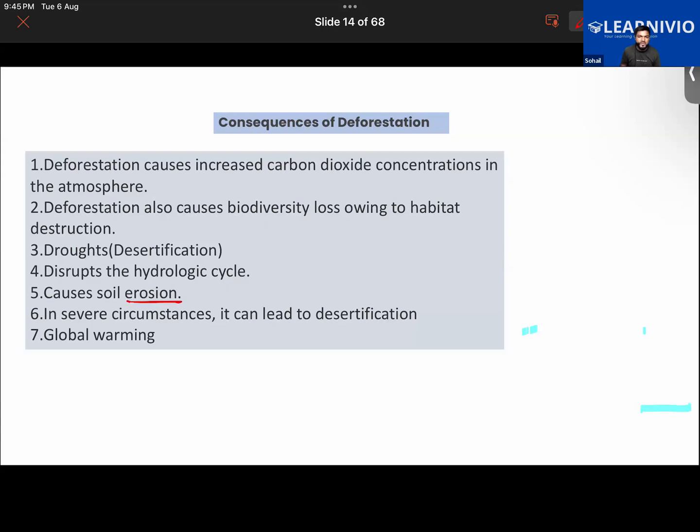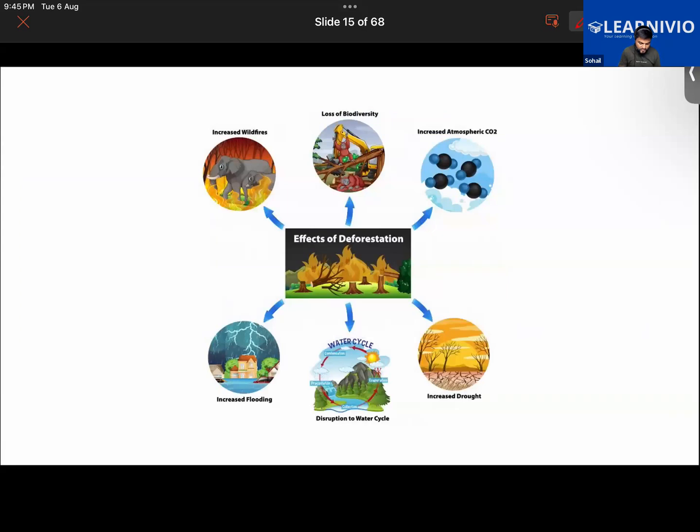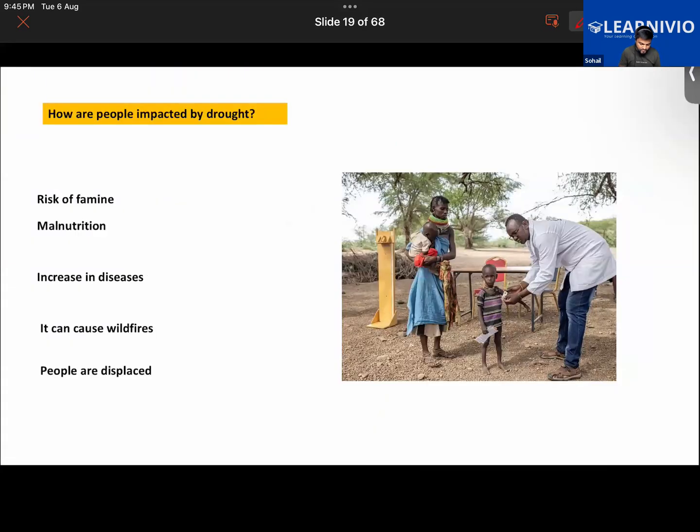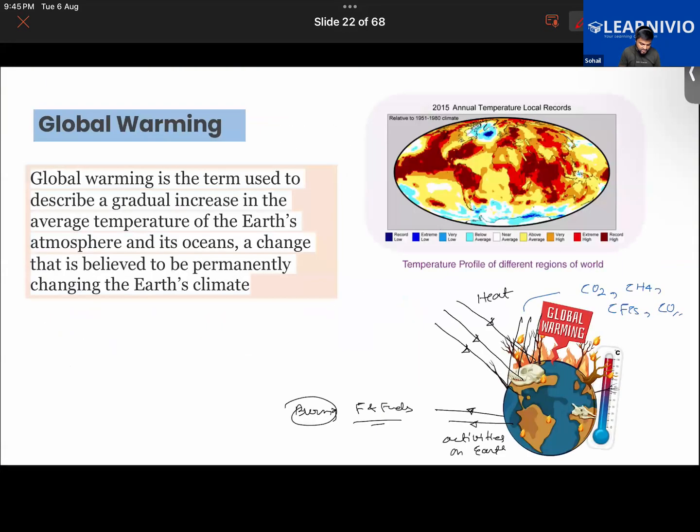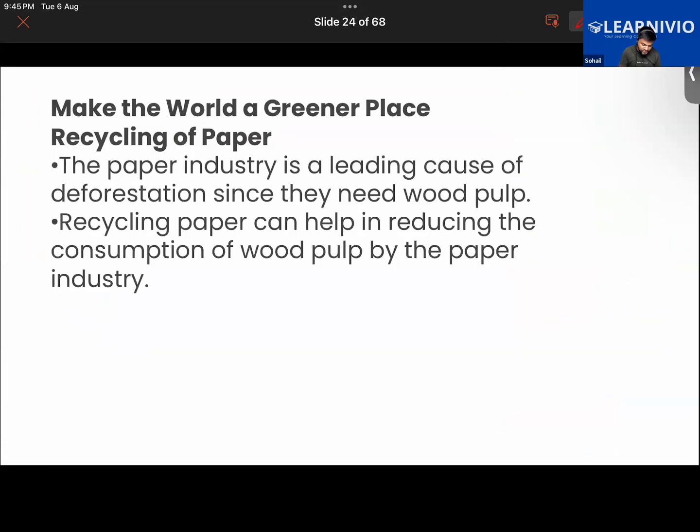And soil erosion can be caused not only by water, due to the flood, but also due to storms, due to wind also. We did learn about desertification and we did learn about global warming. So hope that was clear to everyone. Next thing we are going to learn about is reforestation.